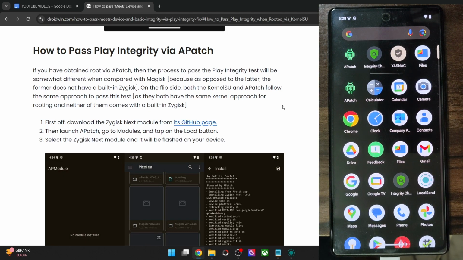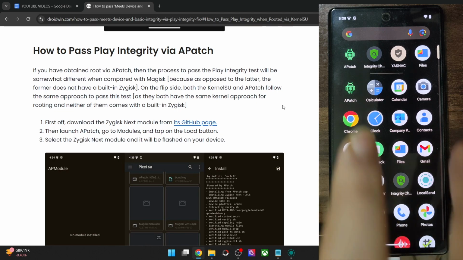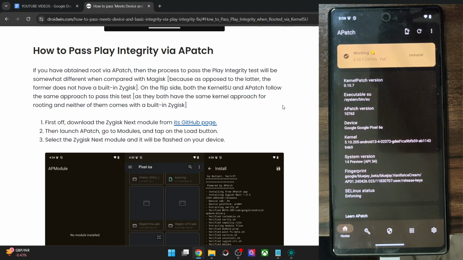As you might be aware, as opposed to Magisk, in case of Magisk you have a built-in Zygisk, but that is not the case with APatch. There is no built-in Zygisk, so we'll have to take the help of a third-party module to install Zygisk. And once we have got Zygisk, we will then be able to flash the Play Integrity module, and then we will remove the data from a few Google apps, and after that we should have passed the Play Integrity test with ease. So with that said, let's get started.